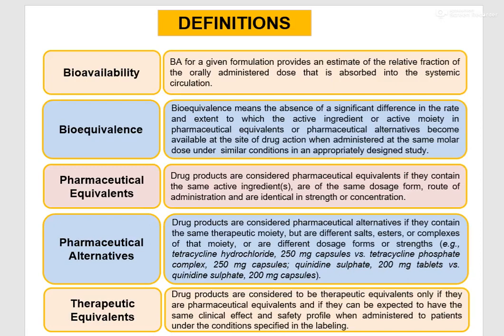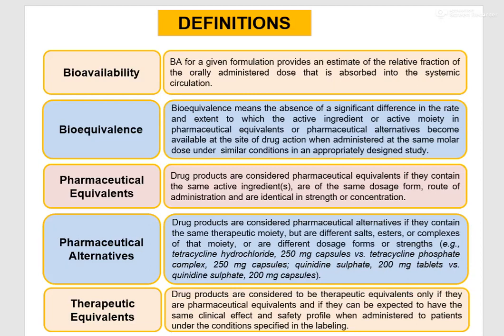Now, what do you mean by pharmaceutical alternatives? Drug products are considered pharmaceutical alternatives if they contain the same therapeutic moiety, means same API, but are different salts, esters or complexes of that moiety, or are of different dosage form or strength. For example, it is given here: tetracycline hydrochloride 250 milligram capsule versus tetracycline phosphate complex 250 milligram capsule. So both these tetracycline products are termed pharmaceutical alternatives.